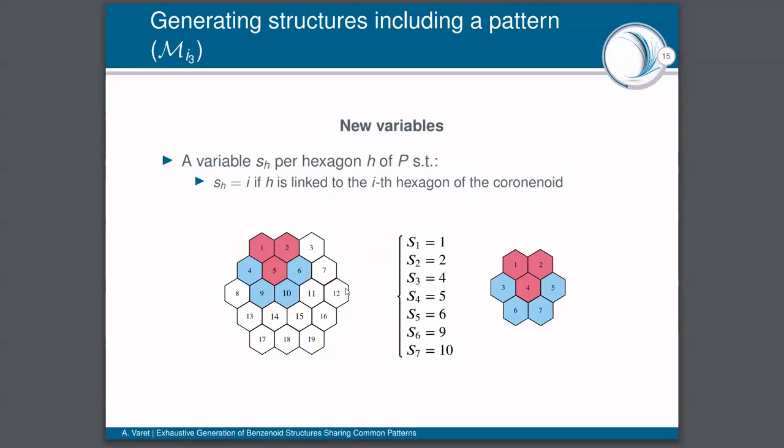Let's see a little example. We have at right the hexagons of the pattern, with the positive hexagons in blue and the negative ones in red. For example, the first hexagon of the pattern is linked to the first hexagon of the coronenoid, so we are going to have S1 equal to 1. And for the same reason, the third hexagon of the pattern, for example, is linked to the fourth hexagon of the coronenoid. So we have S3 equal to 4, etc.